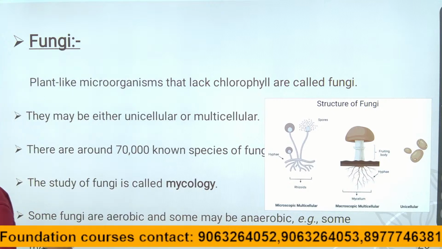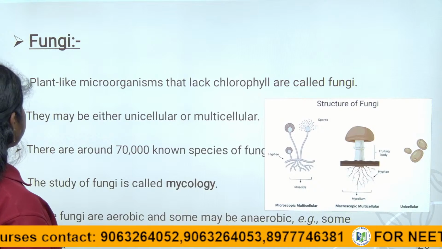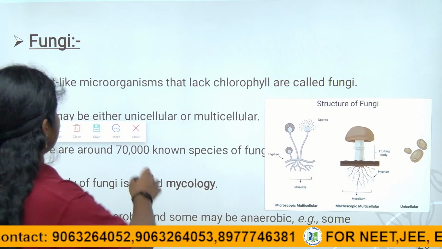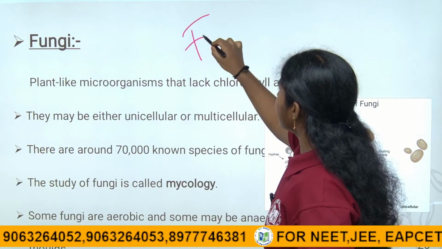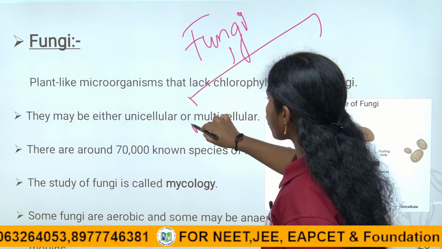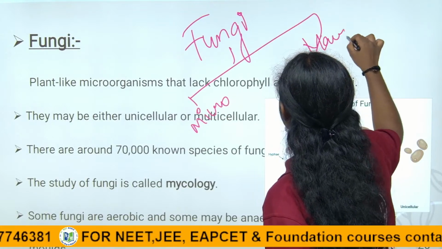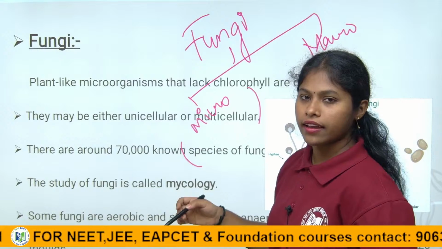So see children, fungi are mostly microscopic, and also macroscopic. What is meant by micro? That which cannot be seen with the naked eye, right children?